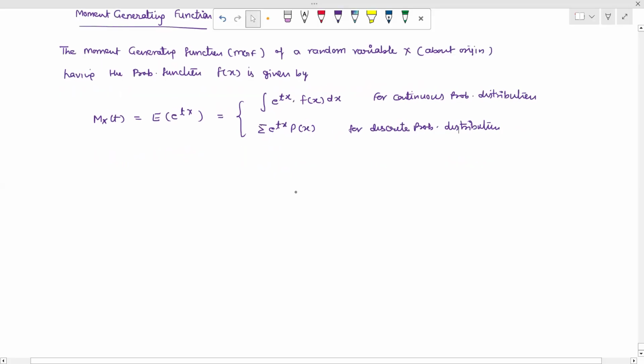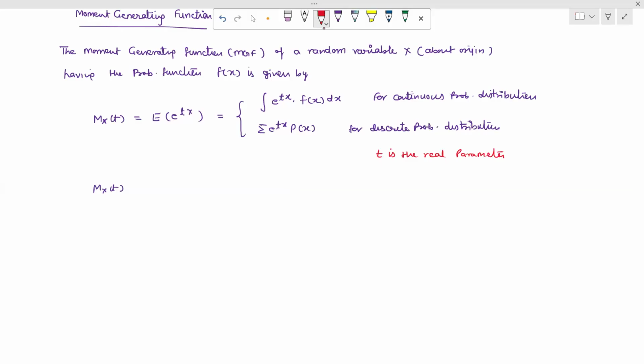Now we write down this as M_X(t). Here we take t to be the real parameter, and x is also a real variable.